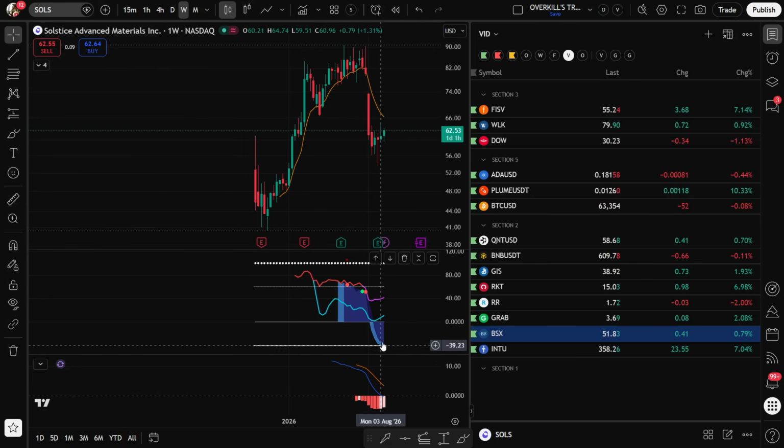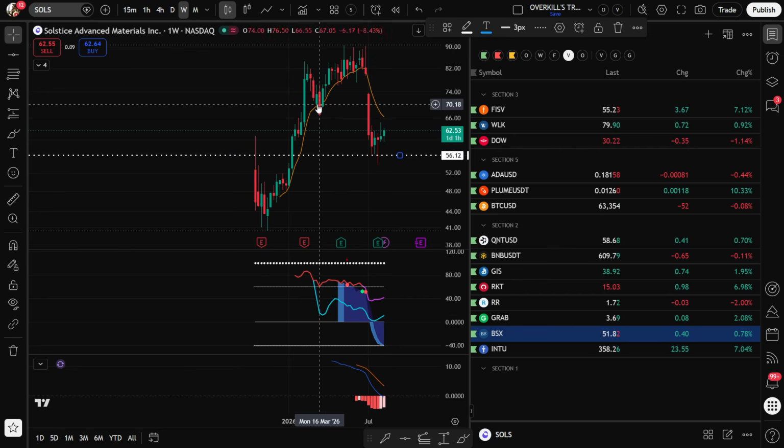SOLS. No signal yet, but it is trying to bottom right here at around 55. So if you want to jump the gun here on the green dot, no one's holding you back, but up above 55, I think this one looks pretty safe.